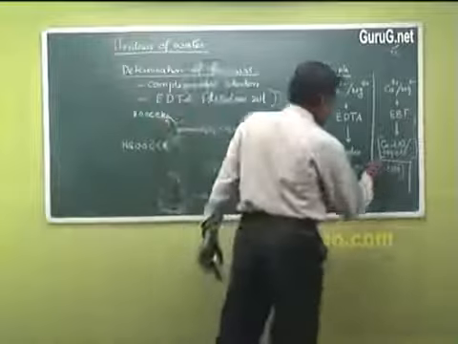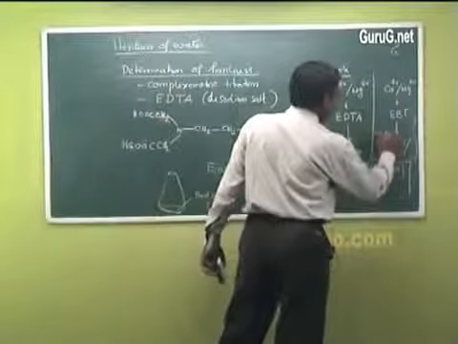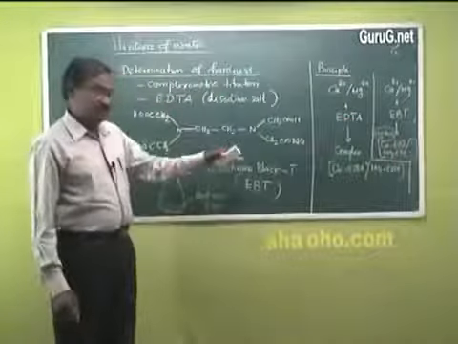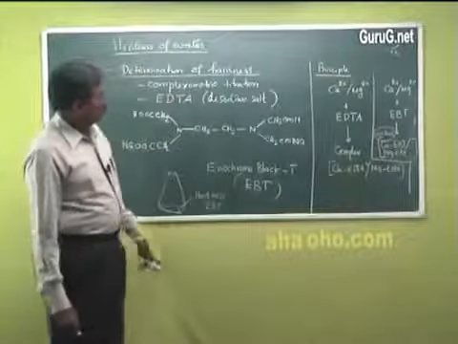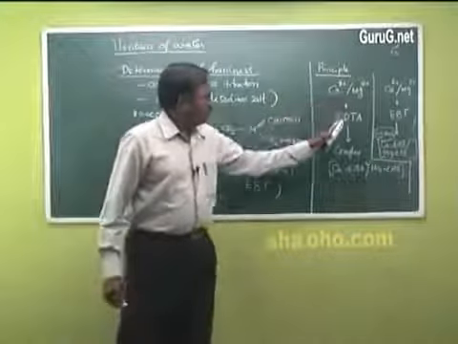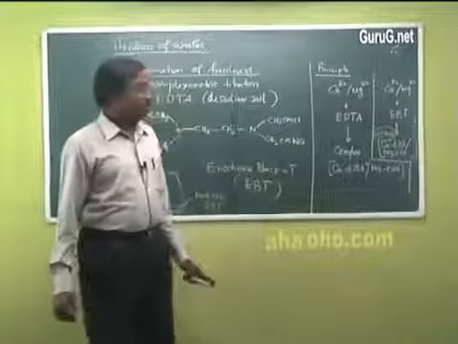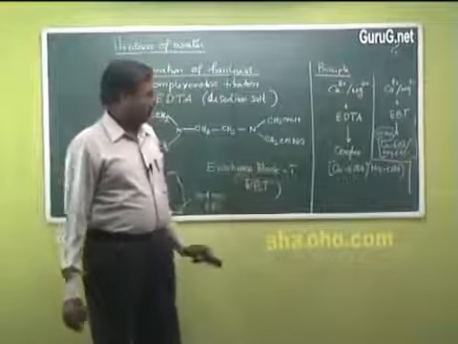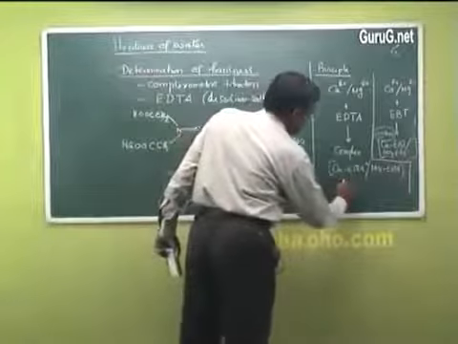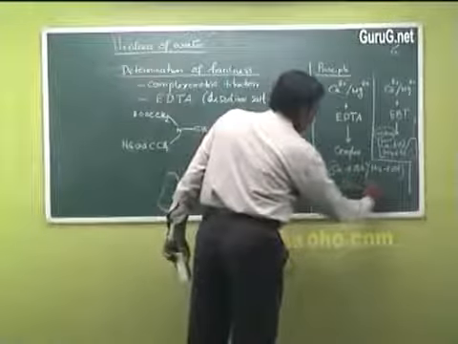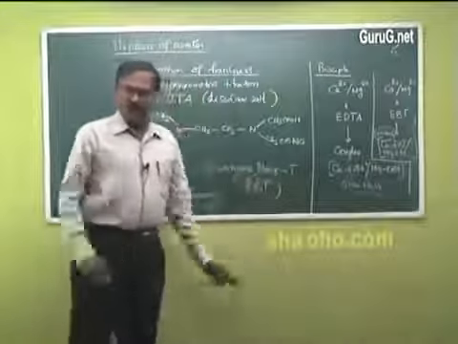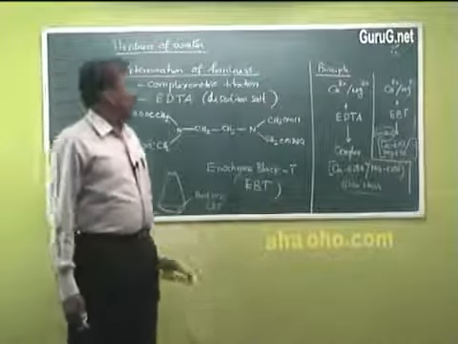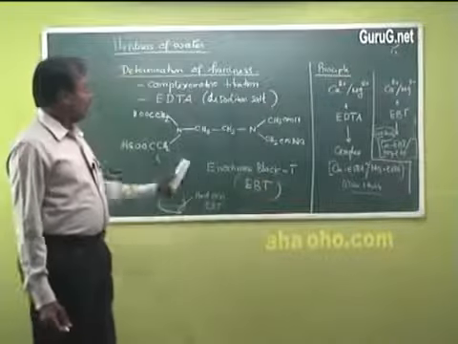When we compare the stability of these two, this is the unstable complex, and its color is wine red. Whereas when calcium and magnesium ions form a complex with EDTA, that complex is more stable than the indicator metal ion complex. So making use of the difference in stability of the complexes, we achieve the estimation of calcium hardness of water.